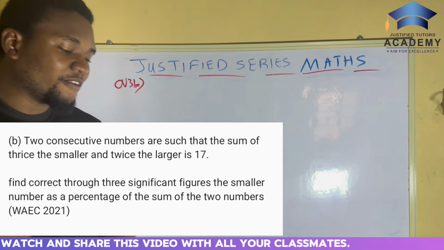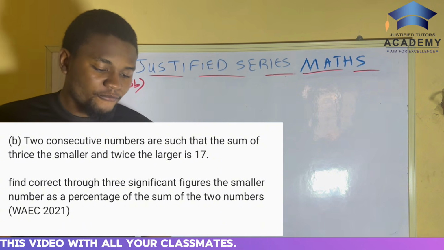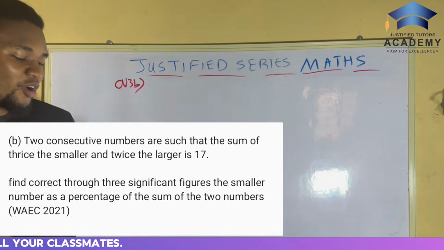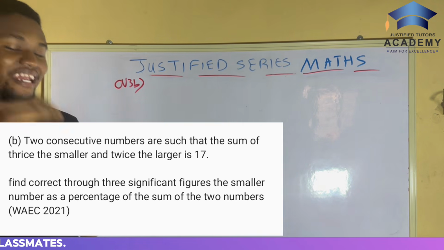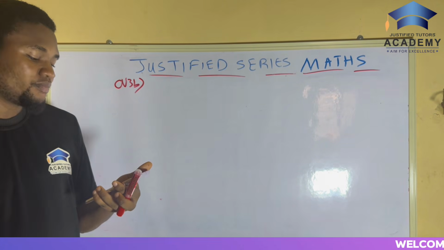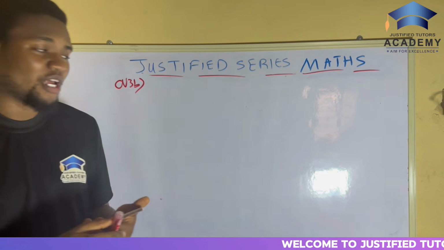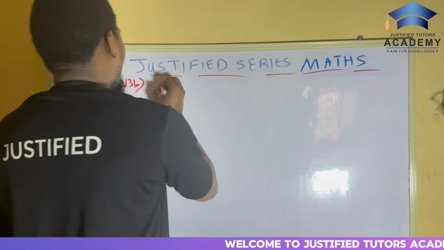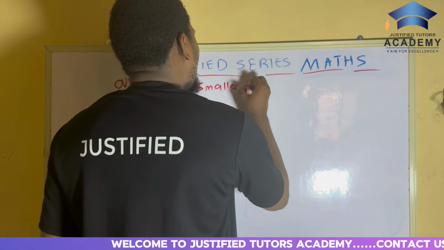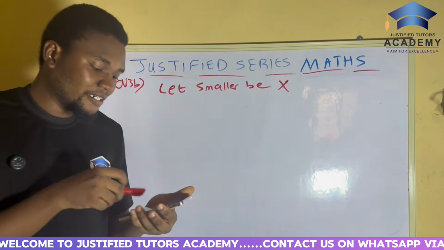Two consecutive numbers are such that the sum of thrice the smaller number and twice the larger number is 17. Two consecutive numbers are such that what? The sum of thrice the smaller number. So let's call the smaller number x. Let the smaller number be x.